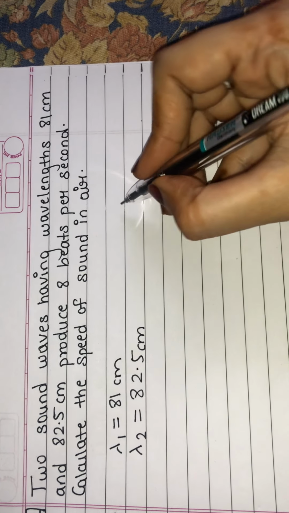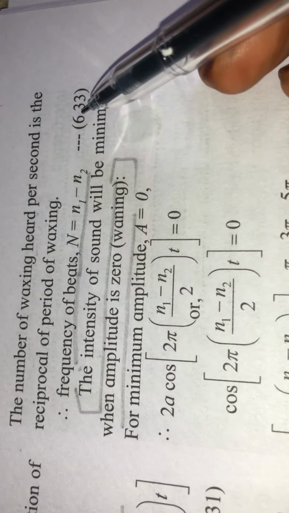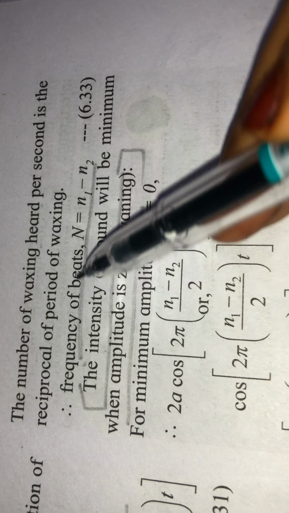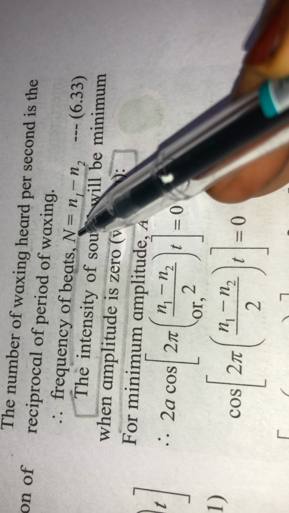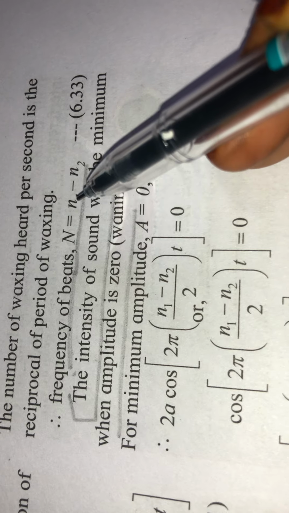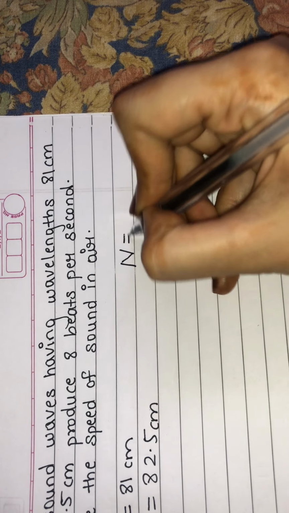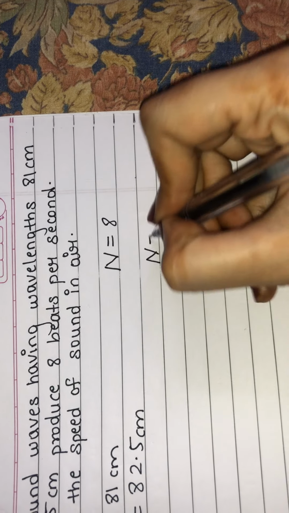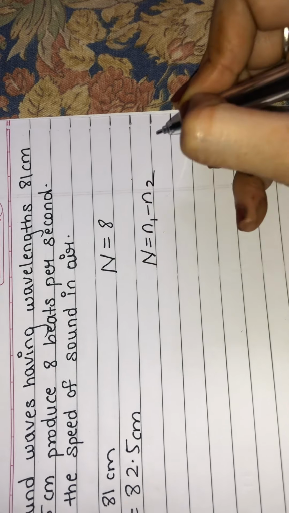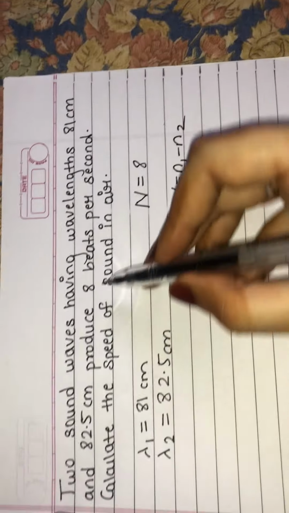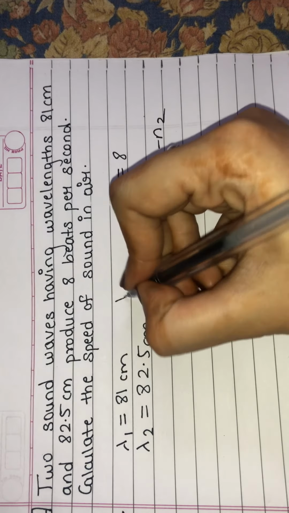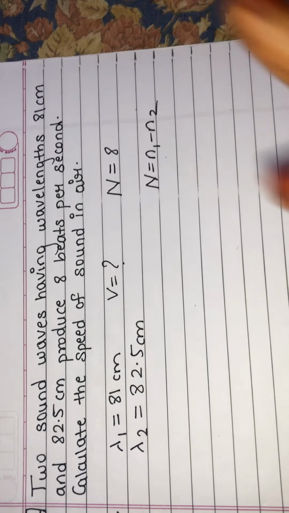That is frequency. So frequency of beats is given by this formula, equation number 6.33. Frequency of beats, capital N, is given by the formula N1 minus N2. So here the frequency of beats is given to us, it is 8, and the formula is N1 minus N2. Now calculate the speed of sound in air.